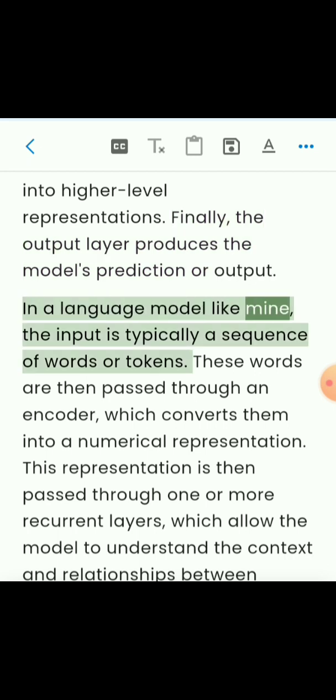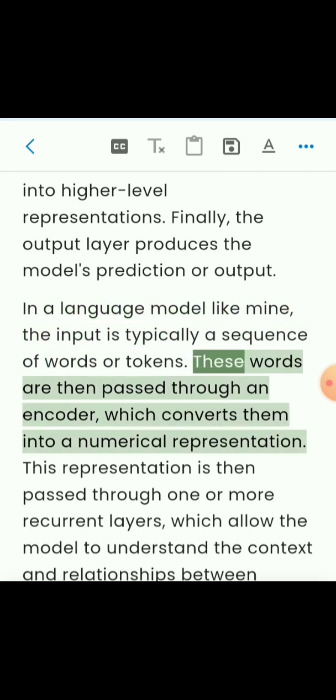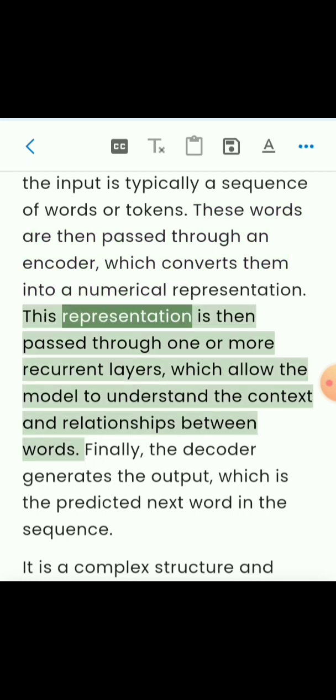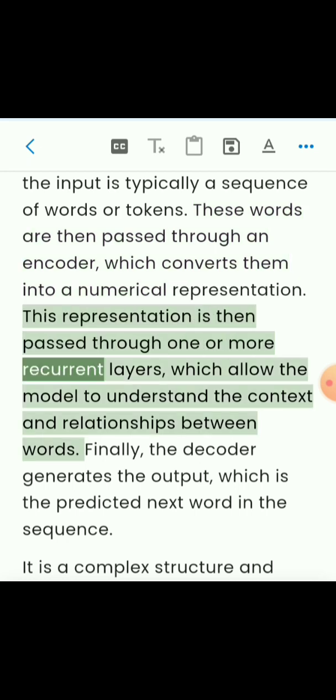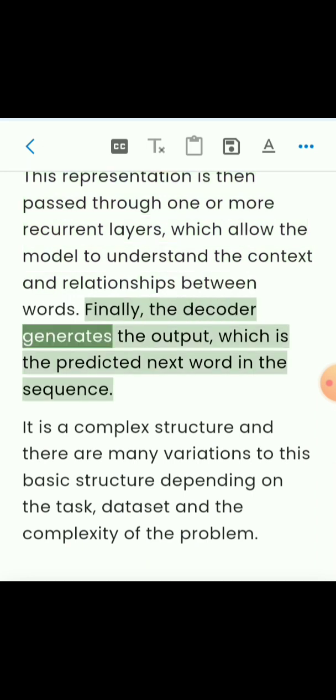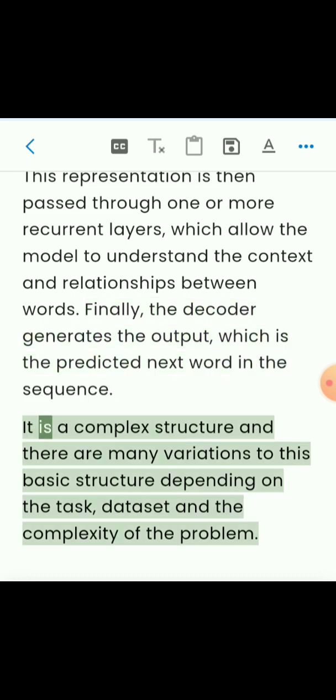In a language model like mine, the input is typically a sequence of words or tokens. These words are then passed through an encoder, which converts them into a numerical representation. This representation is then passed through one or more recurrent layers, which allow the model to understand the context and relationships between words. Finally, the decoder generates the output, which is the predicted next word in the sequence. It is a complex structure, and there are many variations to this basic structure depending on the task, dataset, and the complexity of the problem.